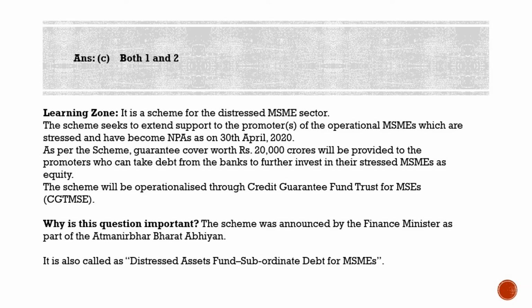And the scheme will be operationalized through the Credit Guarantee Fund Trust for MSEs, that is CGTMSE, and the scheme would provide much required support to around 2 lakh MSMEs and will help in reviving economic activity in and through this sector. This will also help in protecting livelihoods and jobs of millions of people who depend on them. So that is about this particular scheme, Credit Guarantee Scheme for Subordinate Debt, CGSSD. It is a recent initiative, that's why this question is asked.